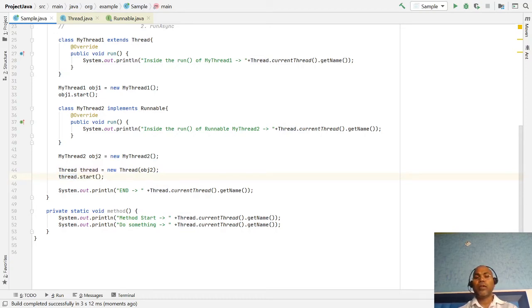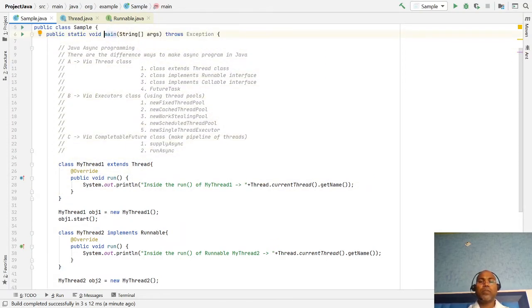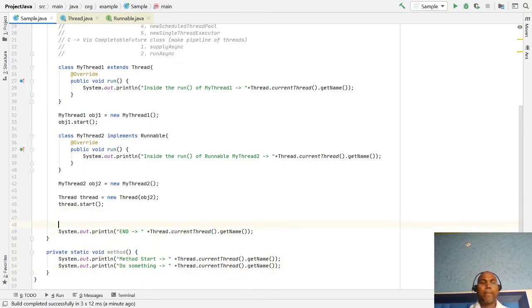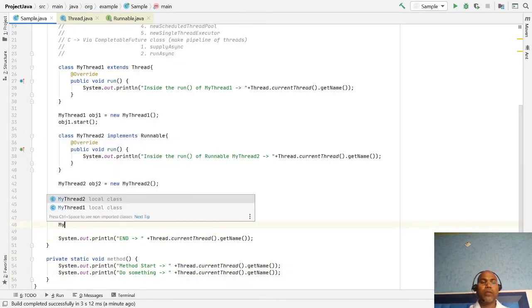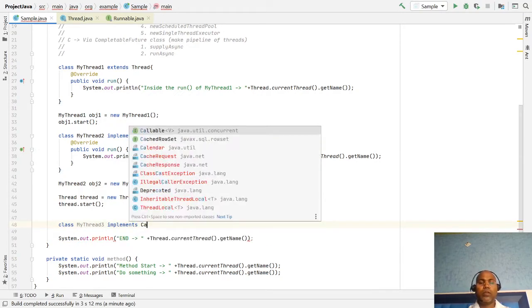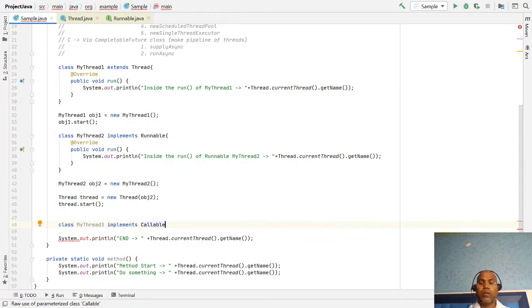Okay, great. Let's understand the Callable interface. Let's create a class MyThread3 implements Callable.